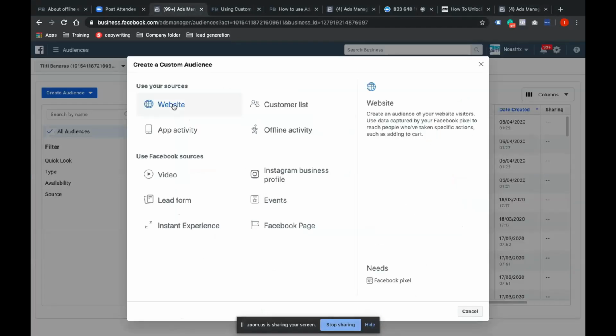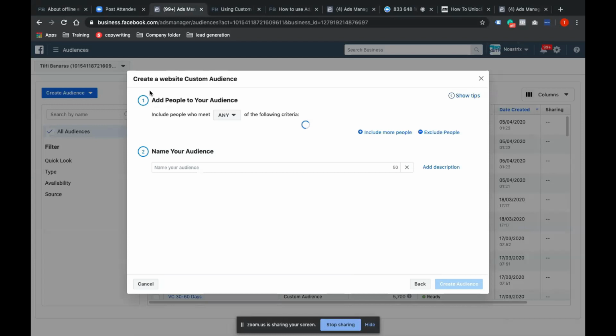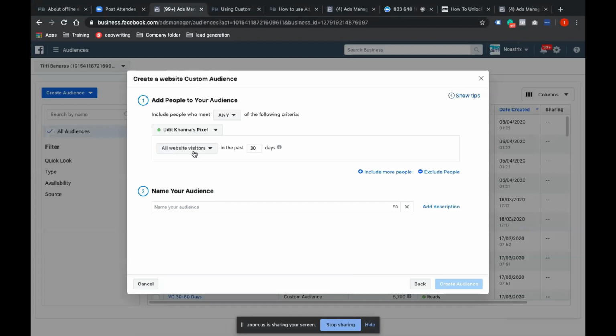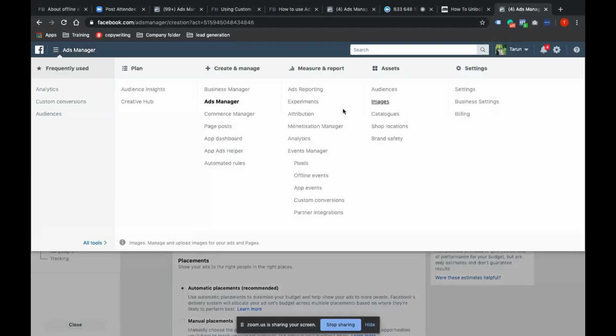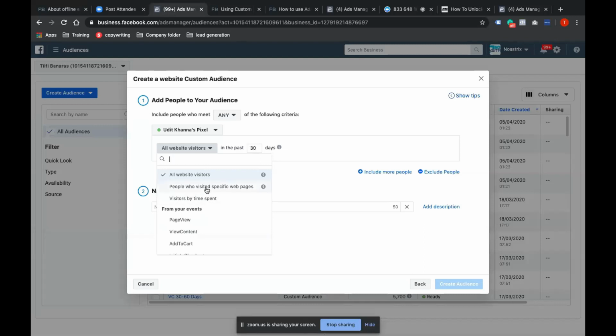Okay, so let me show you first the website visitor. If I want to create a website visitor audience, I can simply select this, all website visitors. This navigation, I hope you all would know. It's very simple. You just click on Ad Manager, go to the audience part, right? This is how you get it. So these are the various options where we could use.